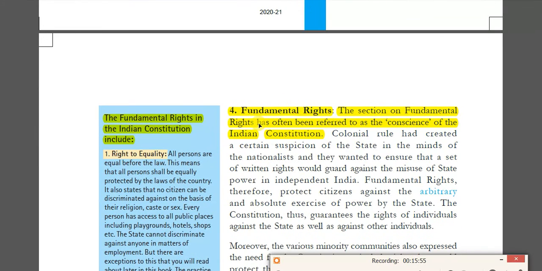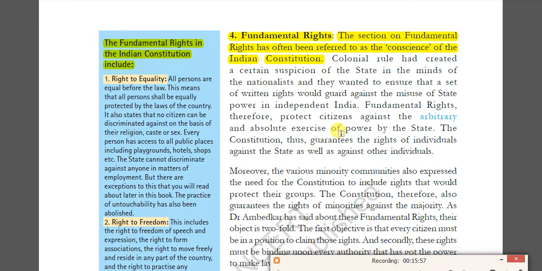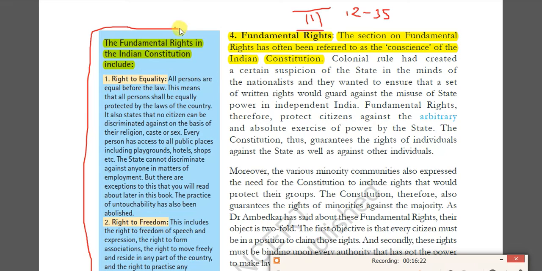And the fourth one, fundamental rights, very, very important. The concept of fundamental rights we have borrowed from the US Constitution. The set of fundamental rights is mentioned in Part 3 of the Constitution, from Article 12 to 35. So these are the fundamental rights mentioned here. What is the first one? Right to equality.